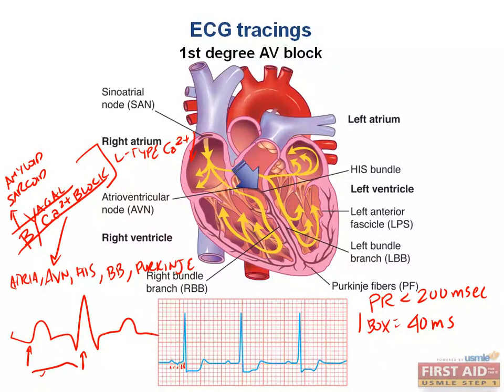So again, for AV block, it can be due to amyloidosis, sarcoidosis, increased vagal stimulation, beta blockade, or calcium channel blockade. All of these decrease the ability of the AV node to conduct, and we all know that the AV node, just like the SA node, is dependent on calcium conductance for its depolarization phase. So we started with the mildest form of AV block, which is first degree. Now let's take it up a notch and discuss some second degree block.